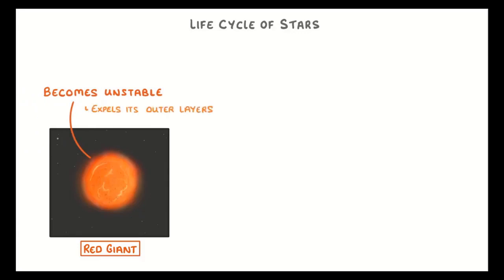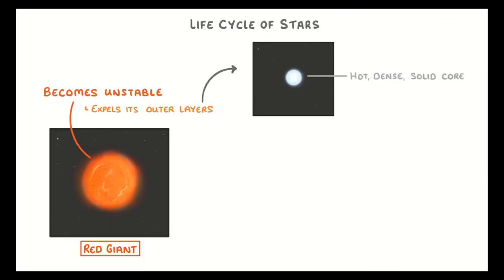It explodes and gives out the external layers and forms a dense small sphere, which is white in color, so it is called a white dwarf. After this, when the white dwarf cools down, it turns black and forms the black dwarf.